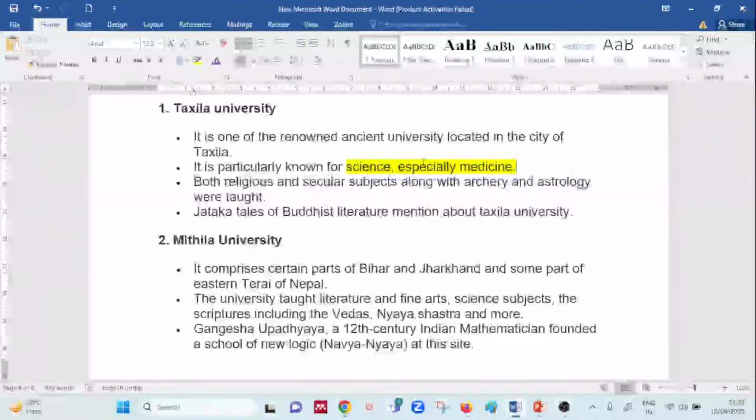So you should be remembering this very specifically, very particularly. Both religious subjects and secular subjects like archery and astrology were taught, and Jataka Tales of Buddhist Literature are mentioned in Takshila University. So basically you have to remember the location and what it was involved in. It is especially known for what, right?